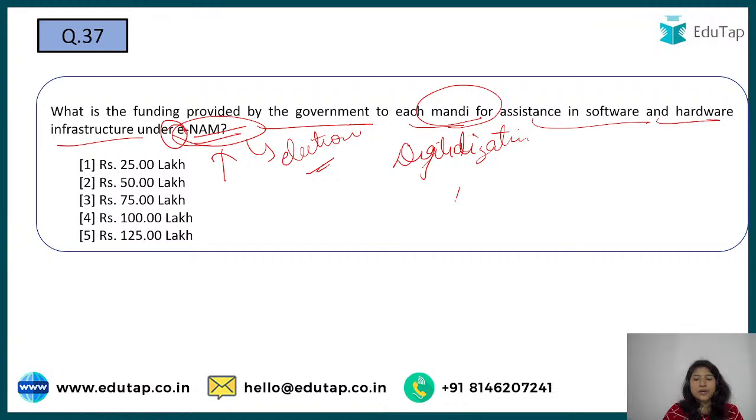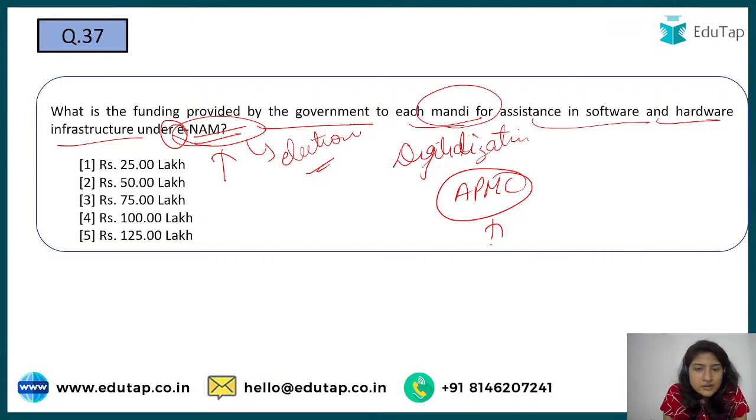So we know APMC have been quite in the news since the farmer protest. These Agriculture Produce Market Committees collect the commodity from farmers and then sell it further into the market. Because a farmer is living in a particular place, he would sell to the nearby APMC, even though they are not giving him a good price.